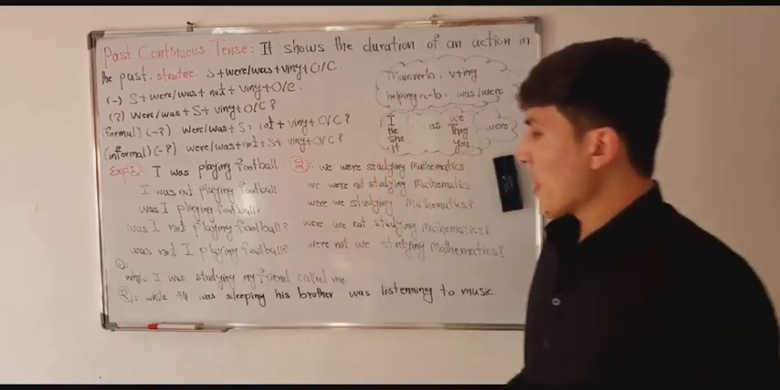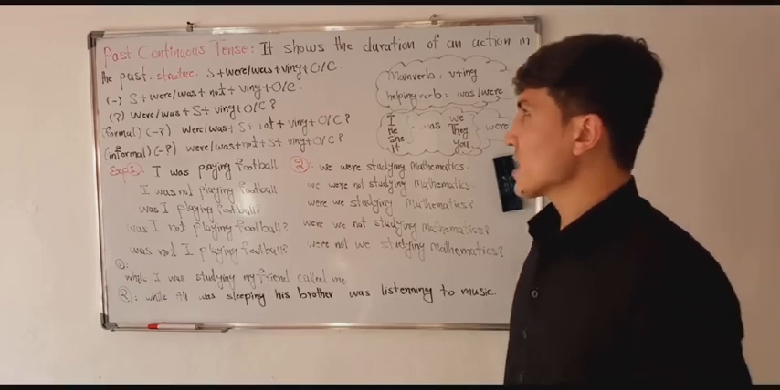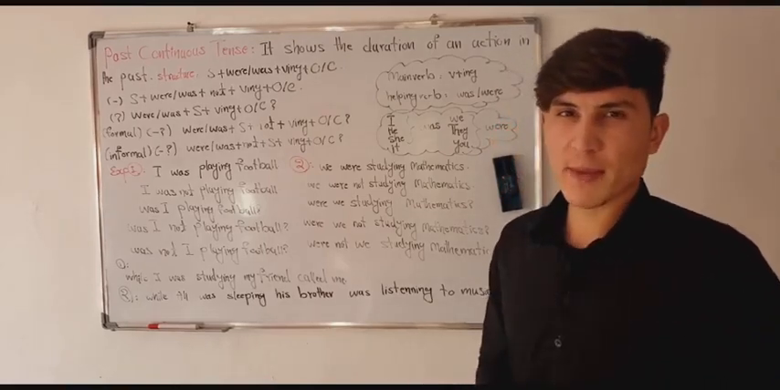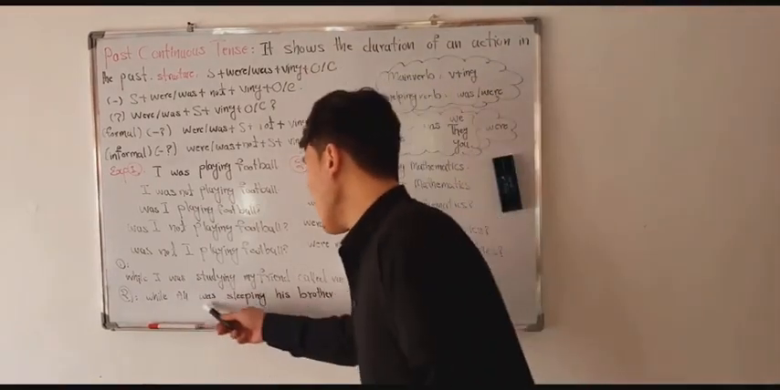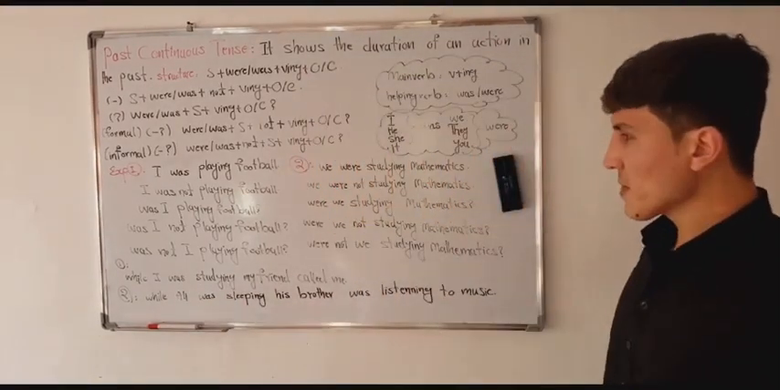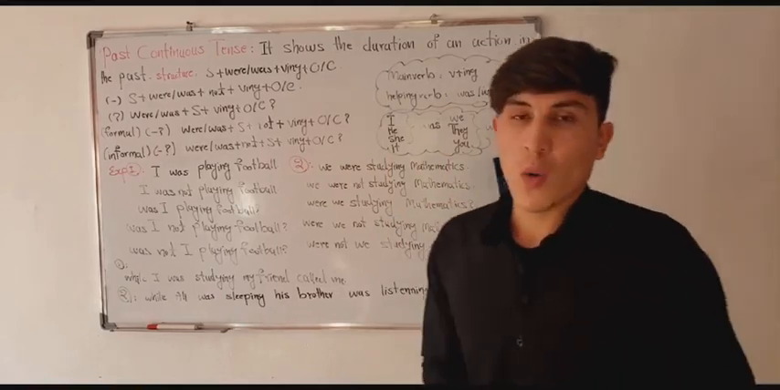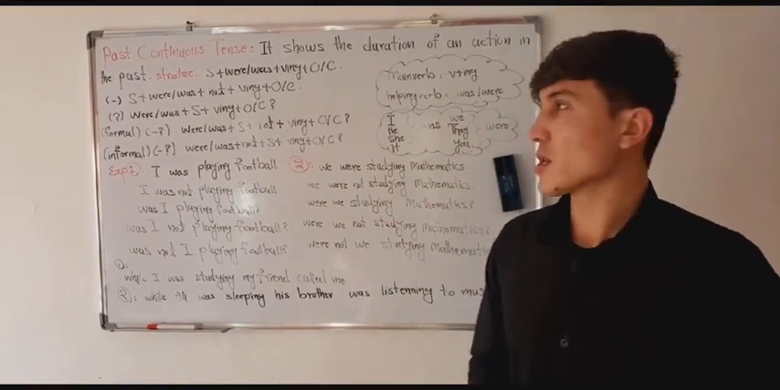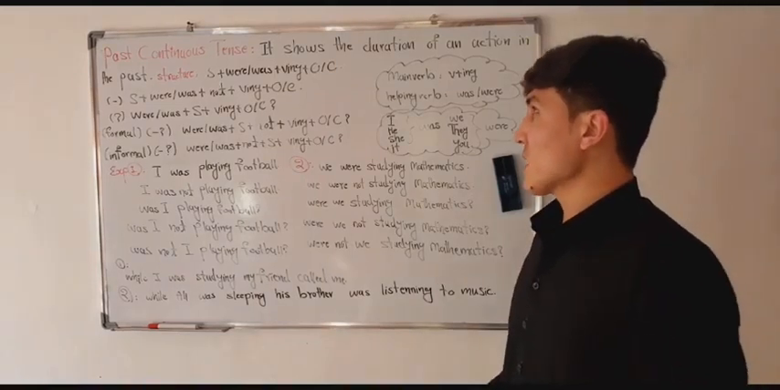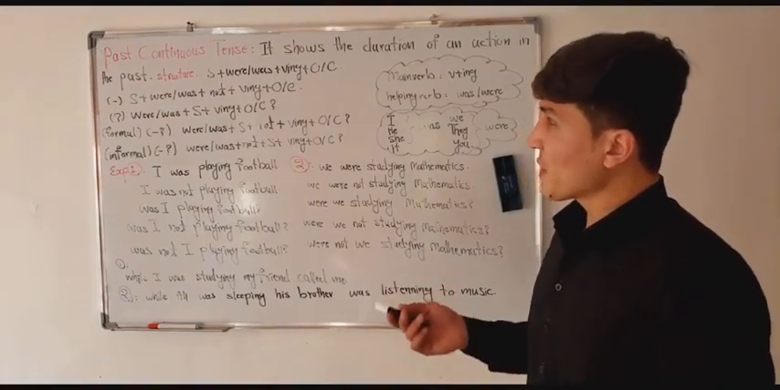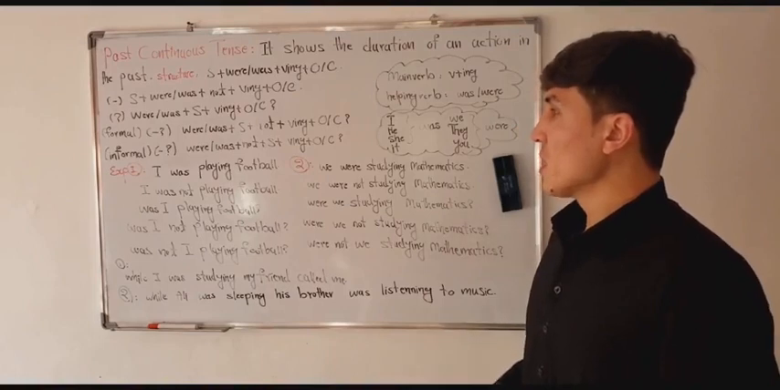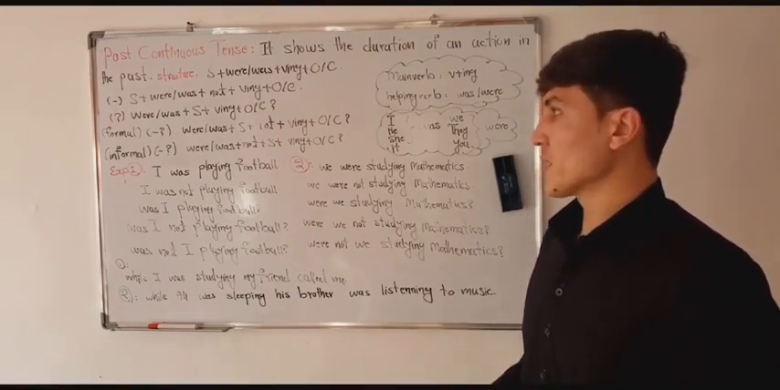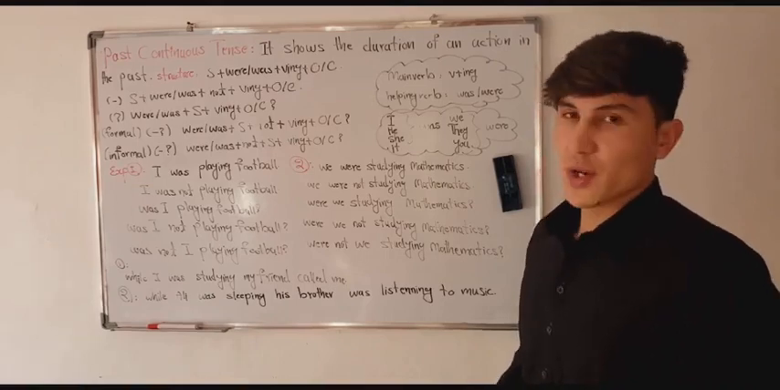Another usage of past continuous tense is that it shows the duration of two actions in the past. For example, while Ali was sleeping, his brother was listening to music. Another example: while I was driving, my brother was reading a book. So this was the past continuous tense, and it was very easy. It is very easy to use, and it is very easy to learn. If you want it, you can do it.